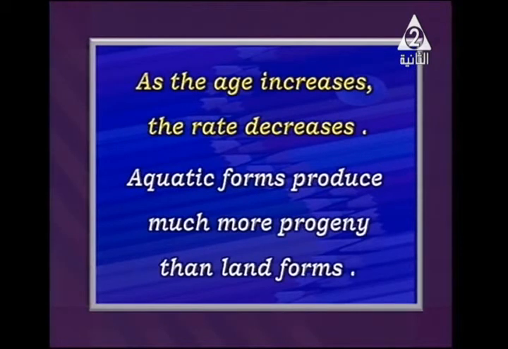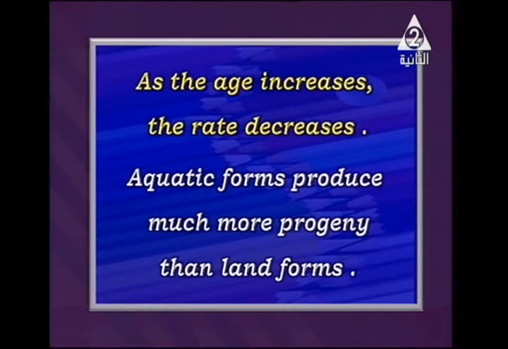The aquatic forms produce much more progeny, or offspring, than the land forms. You can observe that fish, and most of the aquatic forms, give a large number of eggs or offspring. On the other hand, the land forms, the species that live on land, give just a few, a countable number of progeny or offspring.